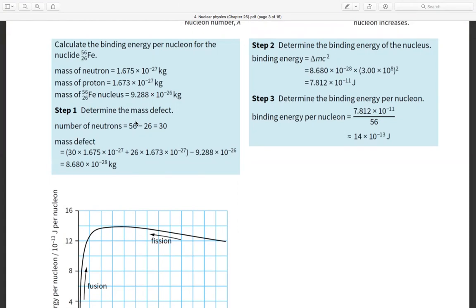The number of neutrons is 56 minus 26, which equals 30.